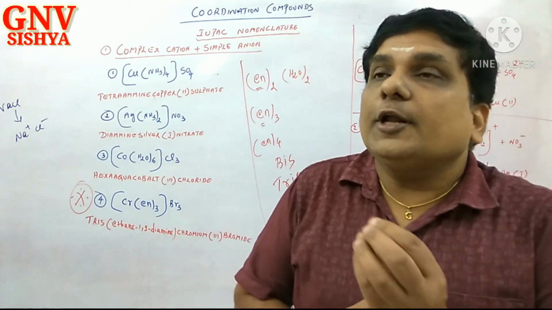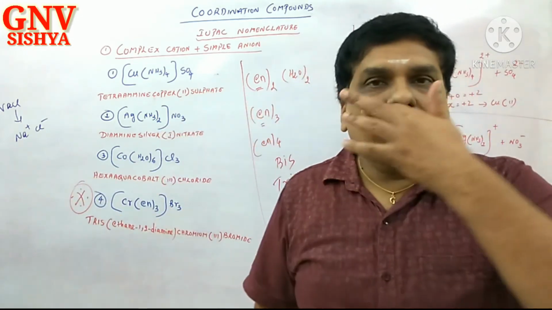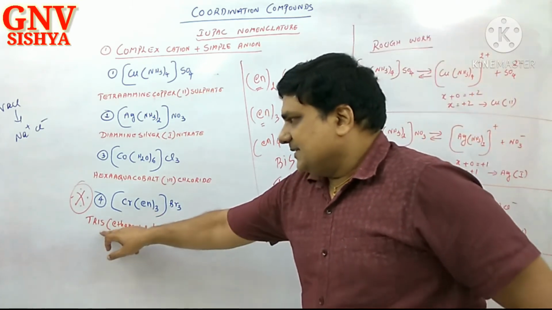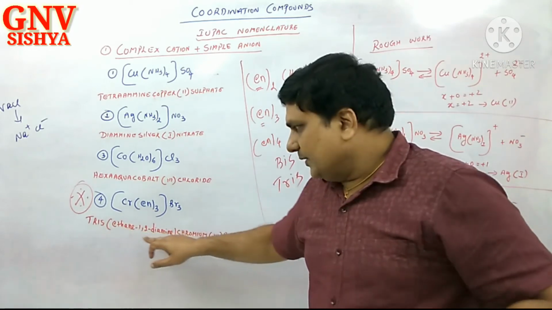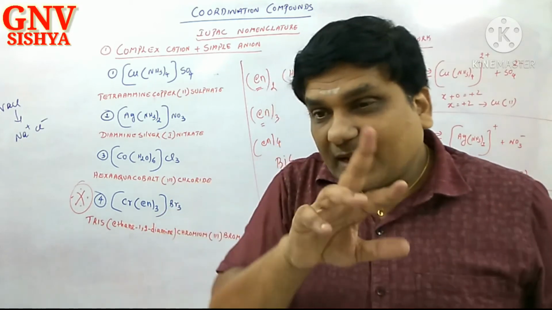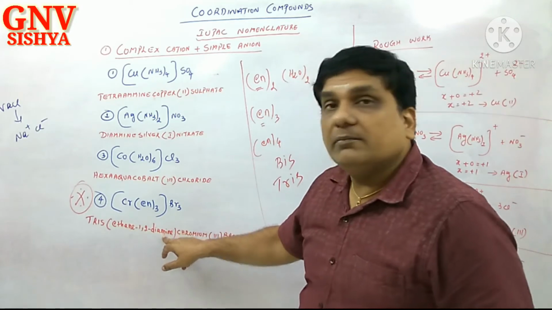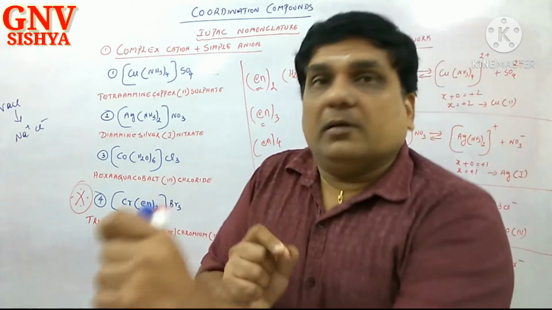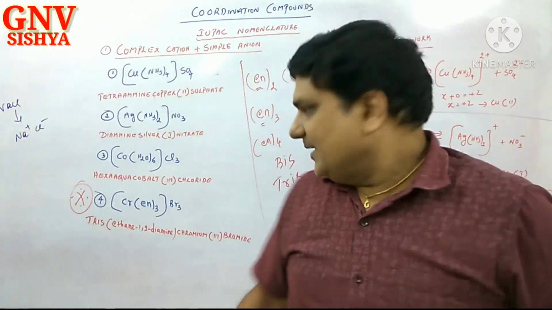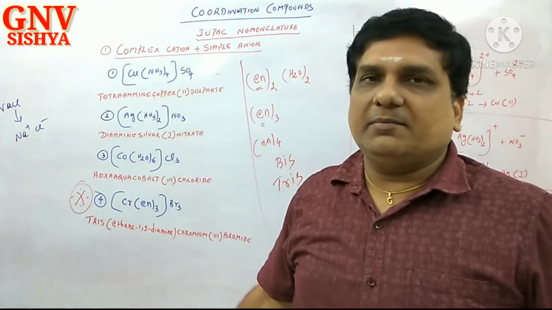Don't write tribromide, because counter ions should not be specified. The number should not be specified. Tris(ethane-1,2-diamine)chromium(III) bromide. The fourth example, again one confusion mark. Some of the students put a double m here, diamine. No, for NH3 alone you have 2 m. Here there is only one. Diamine. Correct? So this is a very important one.